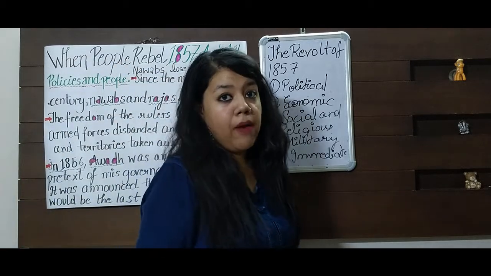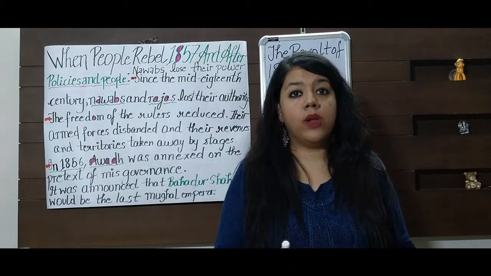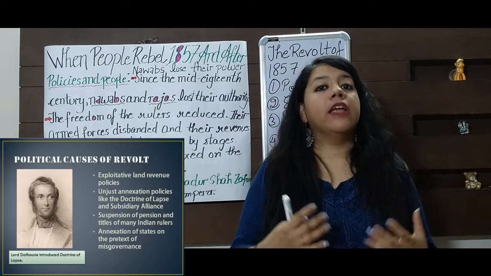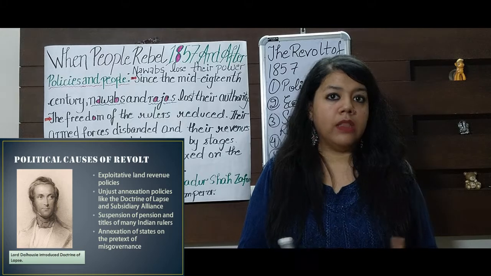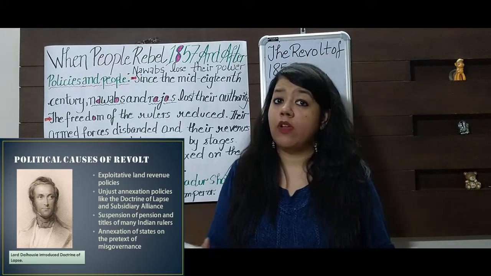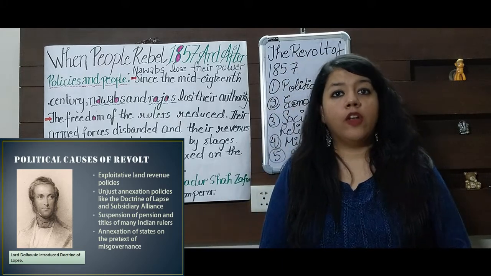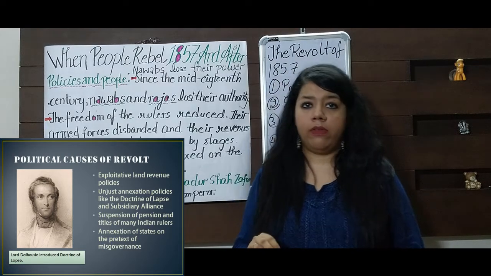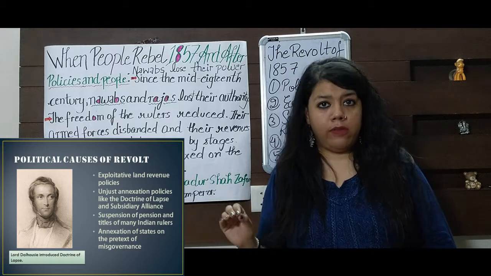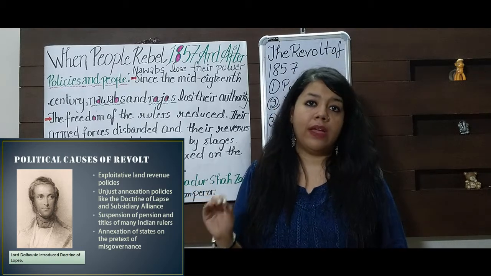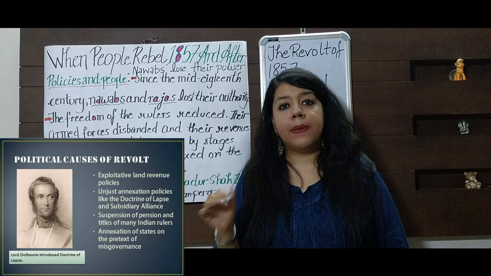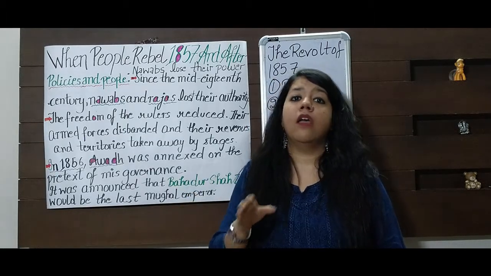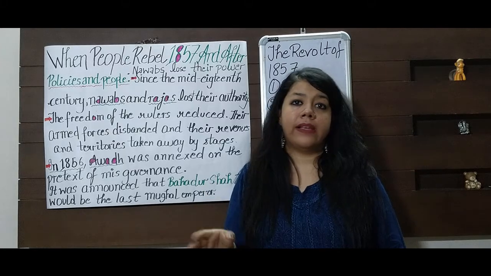So Nawabs lose their power means that Nawabs or rulers were losing their control over their territories, and their territories were annexed by the Britishers under different policies like doctrine of lapse and subsidiary alliance. Doctrine of lapse, as we all know, was introduced by Lord Dalhousie, and according to this policy, if a ruler dies without having a natural heir, his land will be annexed by the Britishers. That means his adopted son won't be allowed to be his next successor.